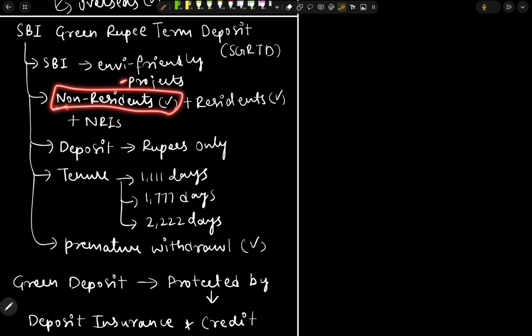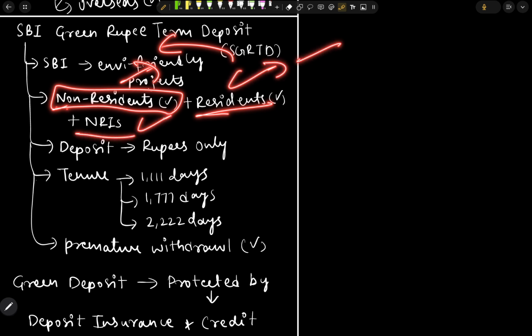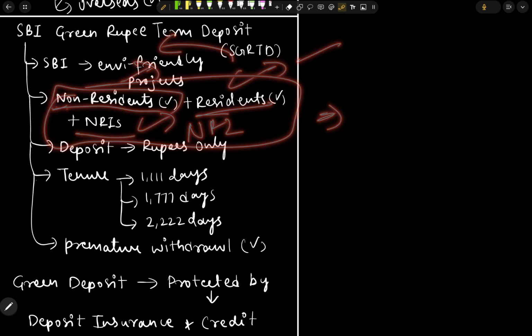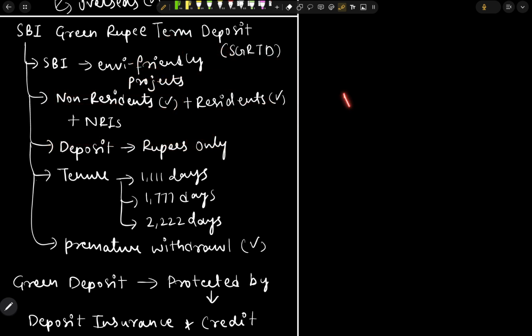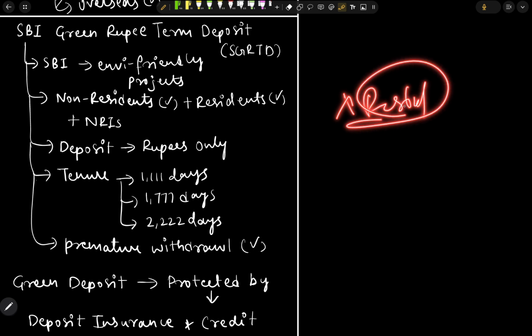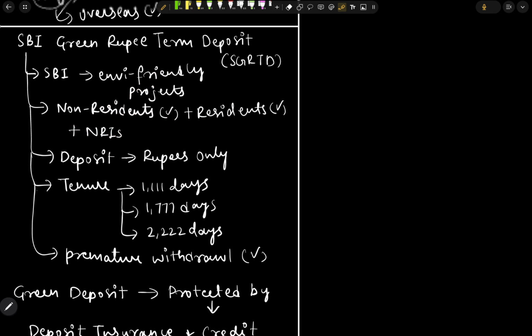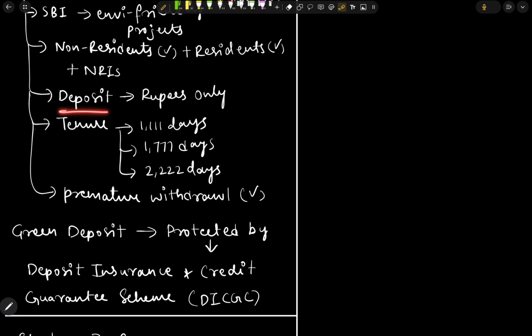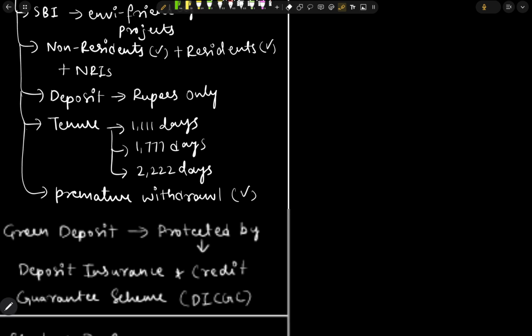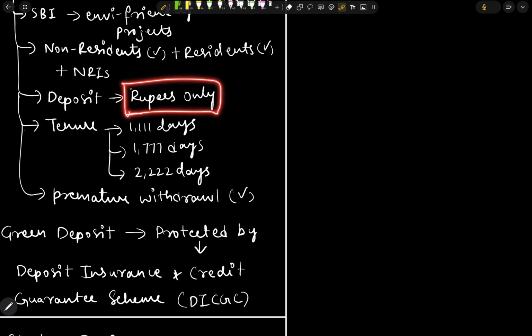Non-residents can deposit in these term deposits, and residents can deposit. NRIs can also deposit. So why is this important? Because the examiner may say that only residents are allowed to deposit in the SBI Green Rupee Term Deposit, but we know that everyone, that is non-residents, residents, NRIs, all people are allowed to deposit in the SBI Green Rupee Term Deposit.